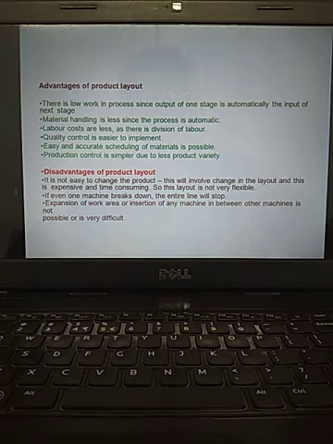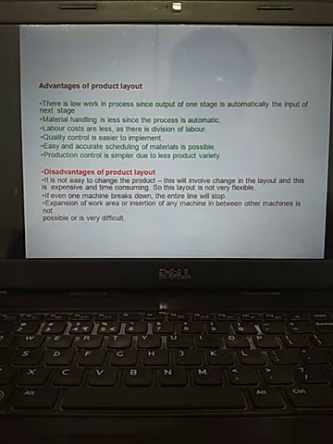Whenever product mix operations are going on, it's very difficult under product layout to change that product. If one machine breaks down, the entire line will stop, so disturbance would be there. Expansion of work area, insertion of any machine between other machines is not possible.